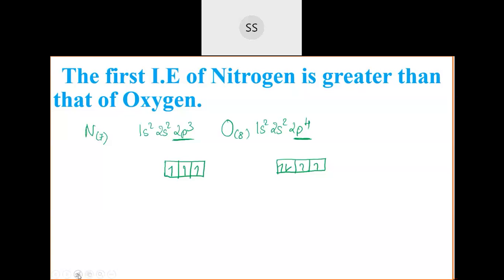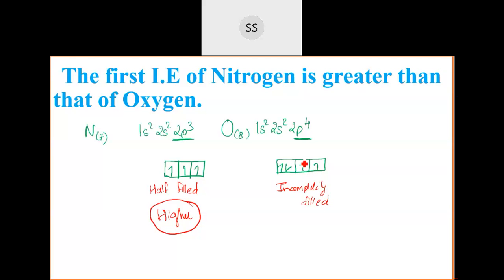In structure of atom you have studied that half-filled orbitals are more stable compared to incompletely filled orbitals. So you can see here, this one is half-filled and this one is incompletely filled. So that is the reason why the ionization enthalpy for nitrogen is higher than compared to oxygen.